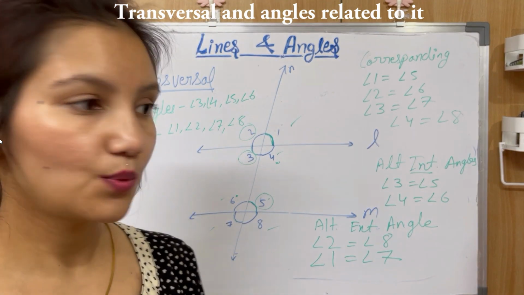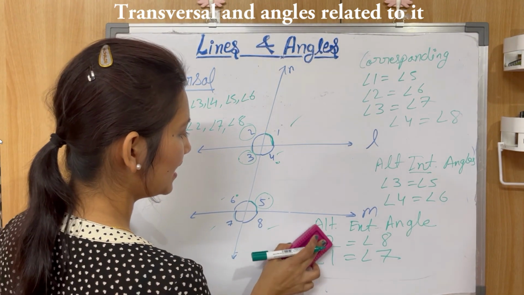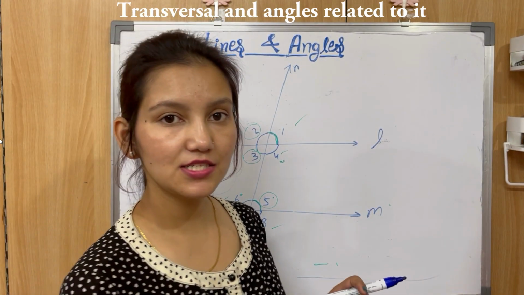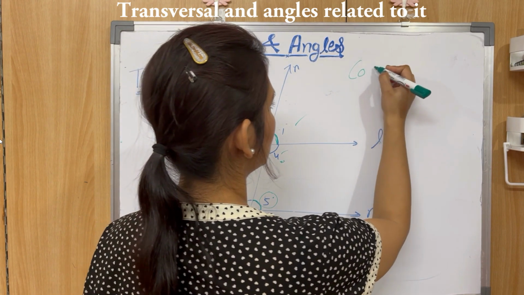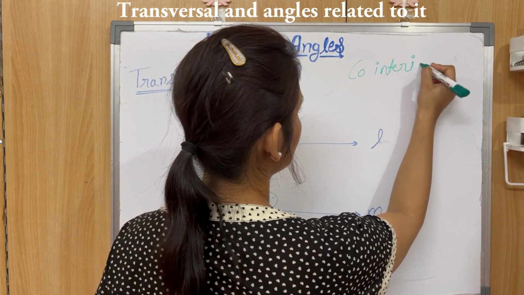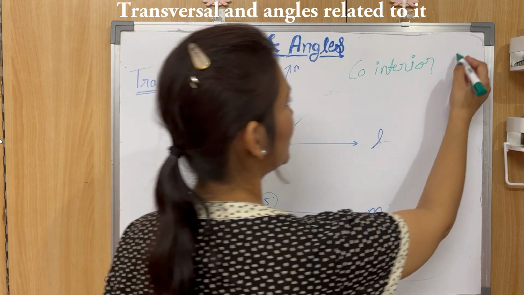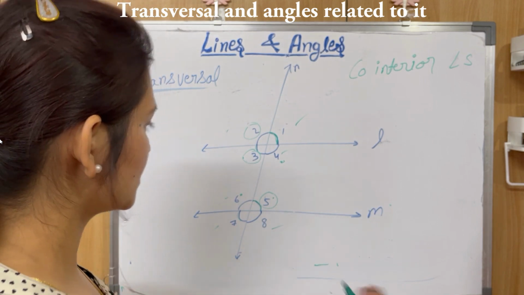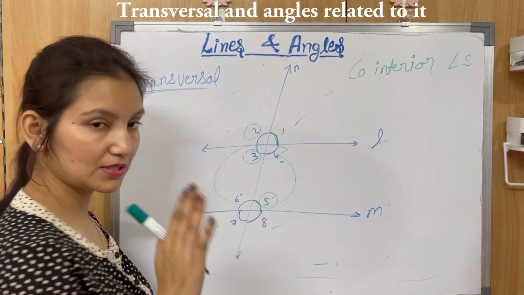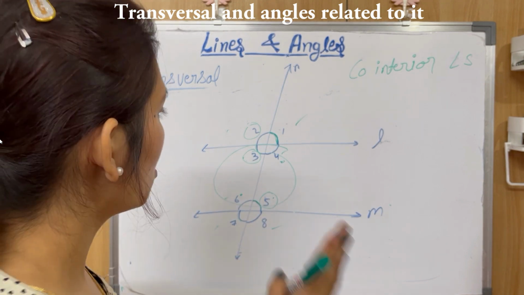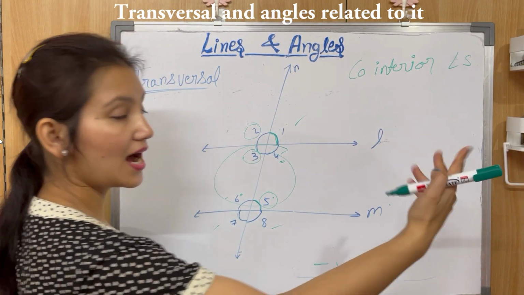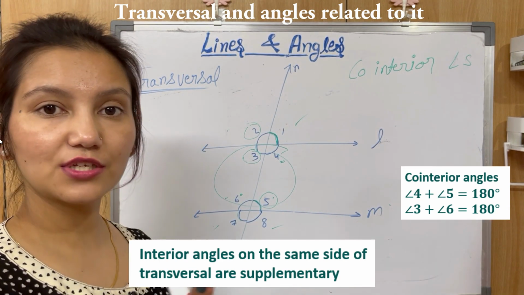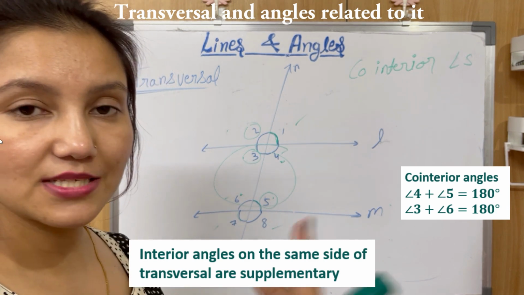Okay, after this we'll come to the property of co-interior angles. Co-interior angles. So interior angles on the same side of the transversal. We're talking about interior angles, but not all. We're talking about interior angles on the same side of the transversal being supplementary. So what does the property say? It says that, this is really important, interior angles on the same side of the transversal.